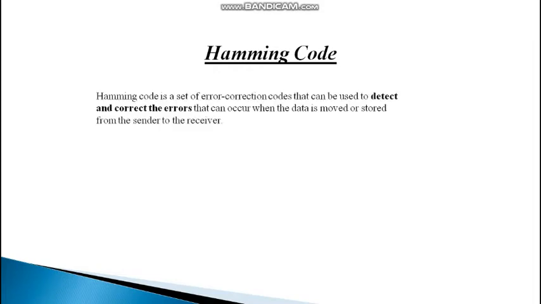As we already know, Hamming code is a set of error correction codes that can be used to detect and correct the errors which occur in the data when data is being moved from the sender to the receiver. Hamming code is a linear code that is useful for error detection of up to 2 immediate bit errors.